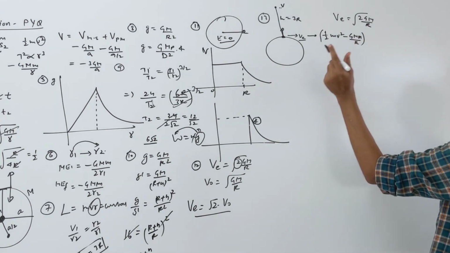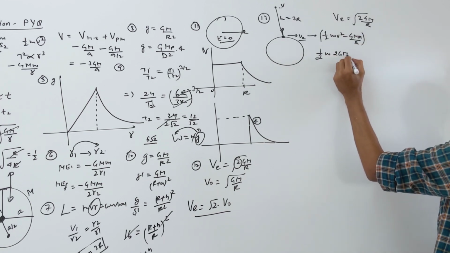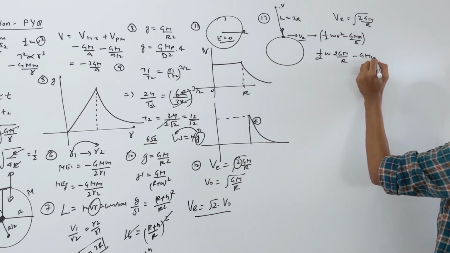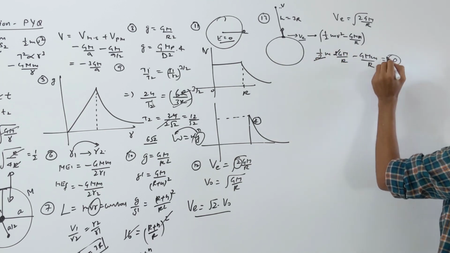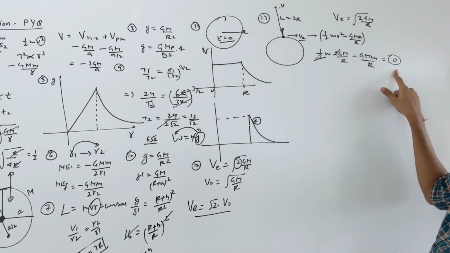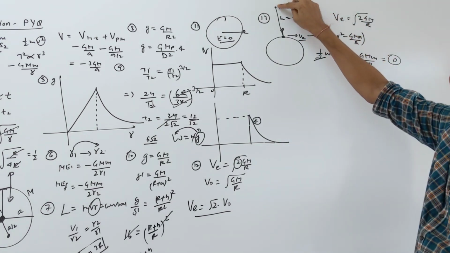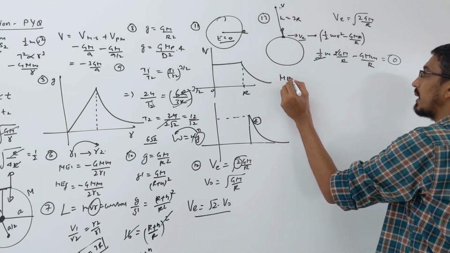Yes. So put that value here, we get this answer: half mv square means 2GM by R, minus GMm by R. This 2 gets cancelled. You see this answer is coming 0 actually, right? So the total initial mechanical energy is 0, which means the final mechanical energy at that point should also be 0. So we are writing the mechanical energy at that point.